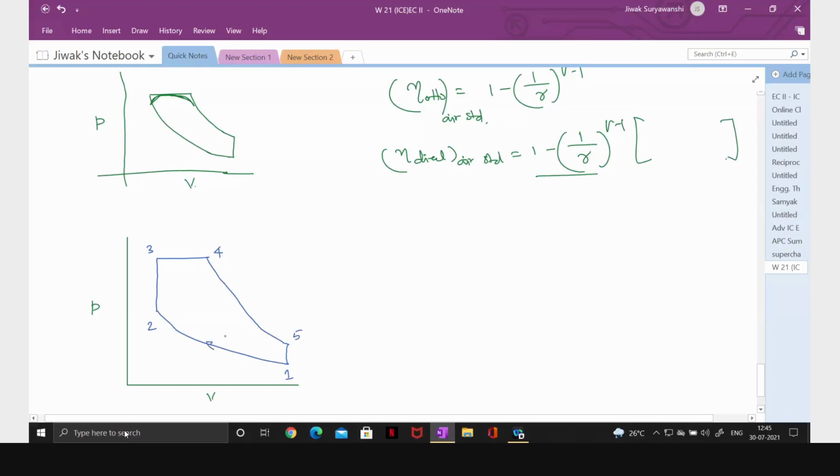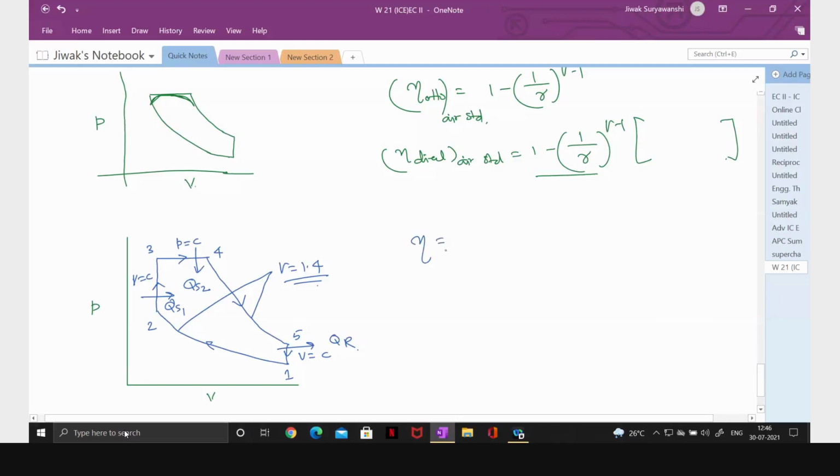So 1 to 2 and 4 to 5 are isentropic processes. In 2 to 3 volume is constant, in 3 to 4 pressure is constant, and here volume is constant. So heat is added here, QS1, heat is also added here, QS2, and heat is rejected here, QR.